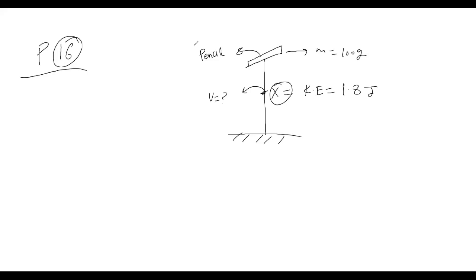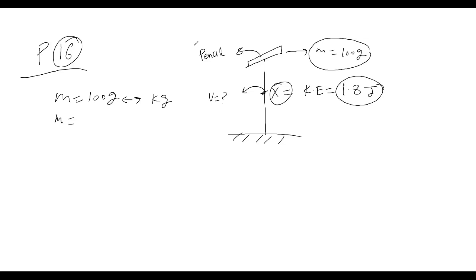Its kinetic energy is given, which is 1.8 joule. Its mass is also given, 100 gram. But mass is in gram, so we need to convert it into kilogram. How do you convert it?